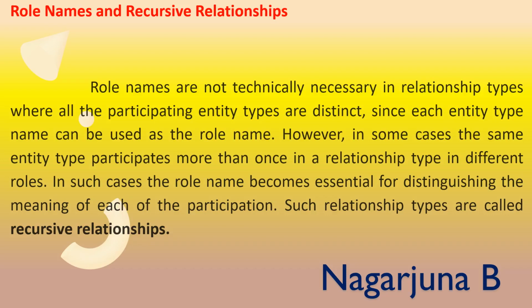For example, when the employee entity is participating in a relationship twice, employee underscore employee doesn't give any meaning, because we will not come to know what role is played by the employee entity each time.